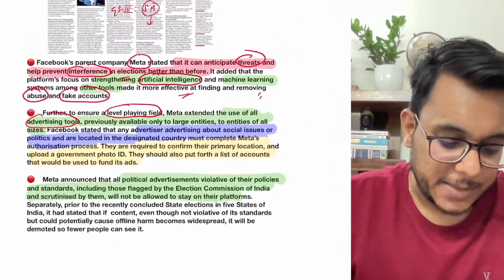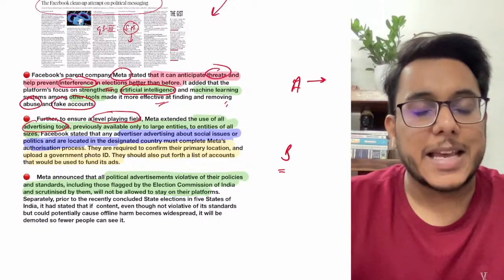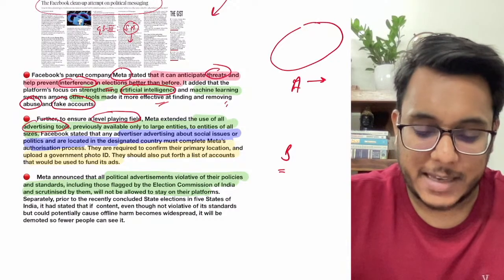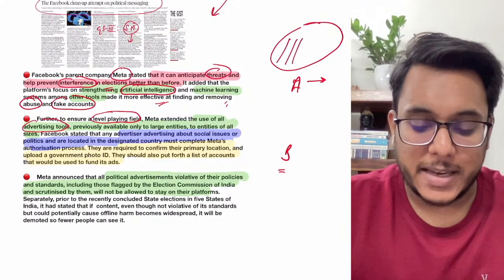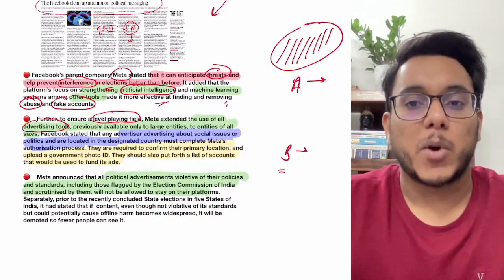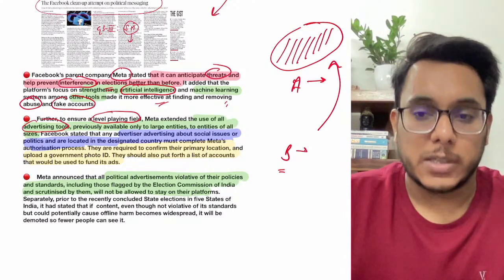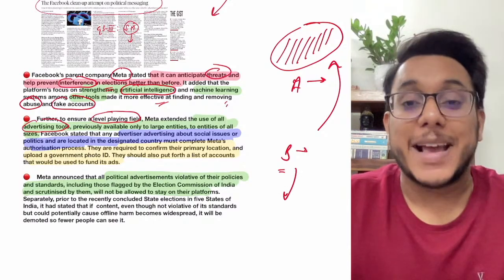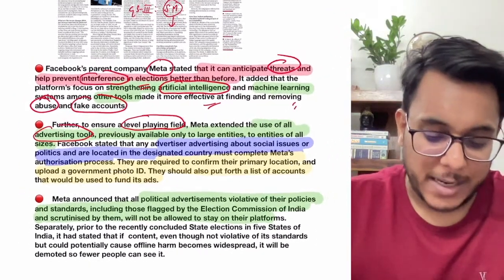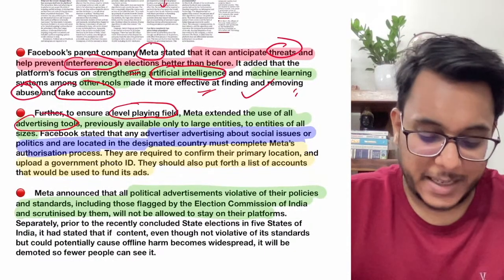Now guys, let's say there is a party A and there is a political party B. Now political party A's advertising budget is very huge. Because of that, it is given access to many of the advertising tools, which make their advertising more precise, more compact, more targeted. Let's say B is a small political party with a small advertisement budget, it might not be provided all these particular tools, so the ad campaign of B might not be as successful as the ad campaign of A. So Facebook has provided that all the advertising tools which are available to large entities will be provided to all the entities, fine, irrespective of the size.